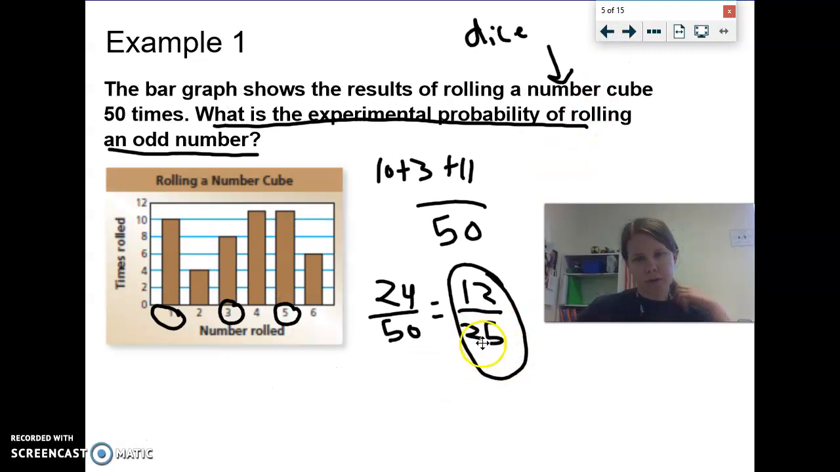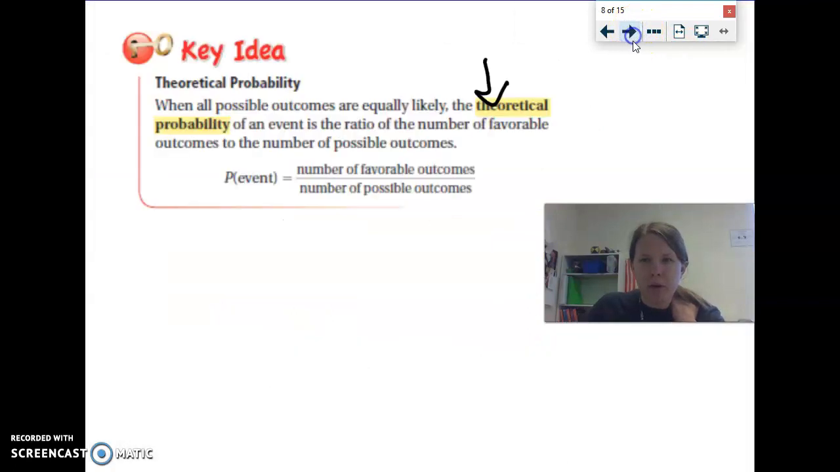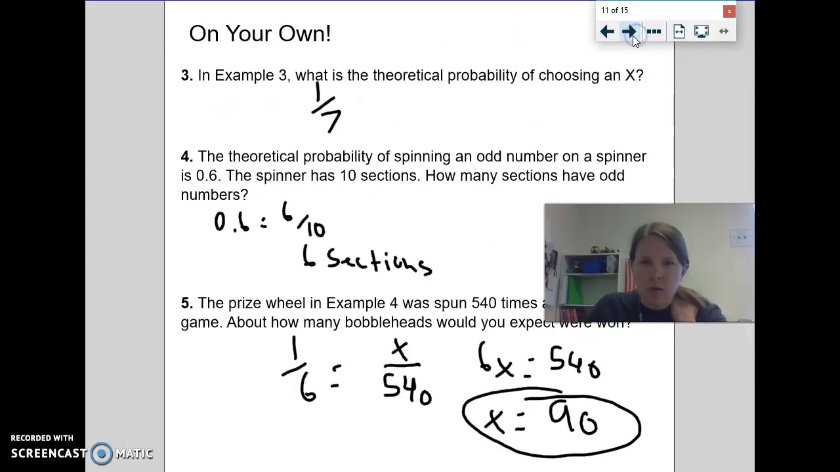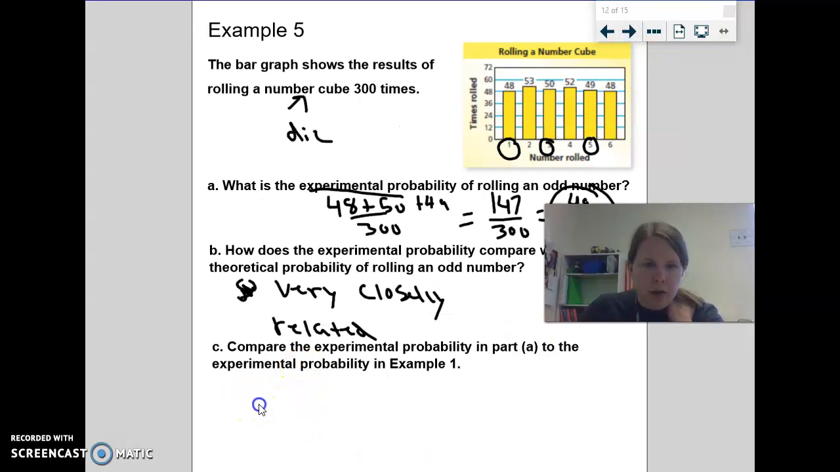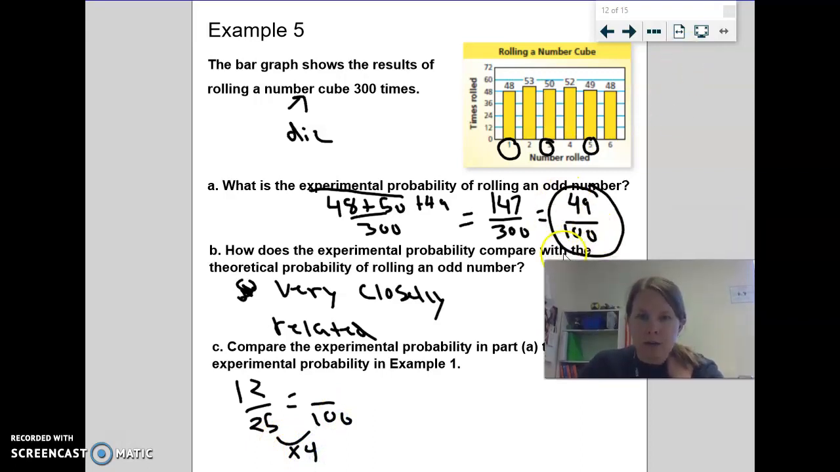All right, so example 1, when we were talking about rolling this dice, we got an experimental probability of 12 out of 25. If I was going to put this as a denominator of 100, I would be multiplying it by 4. I'm just creating an equivalent fraction right now so that I can easily compare the two numbers. Again, if you have fractions, it's easier to compare them when they have the same denominator. So I'm going to multiply this by 4